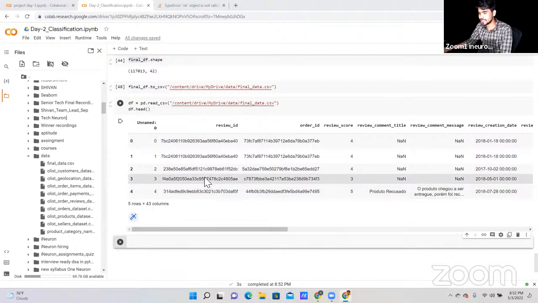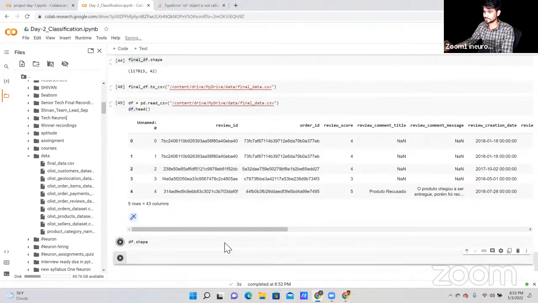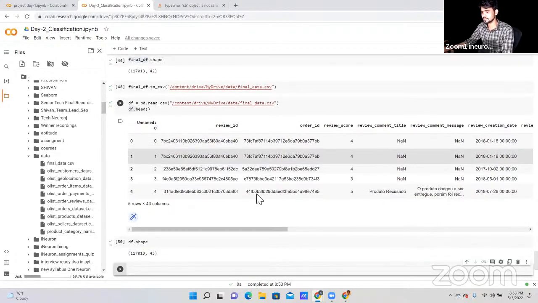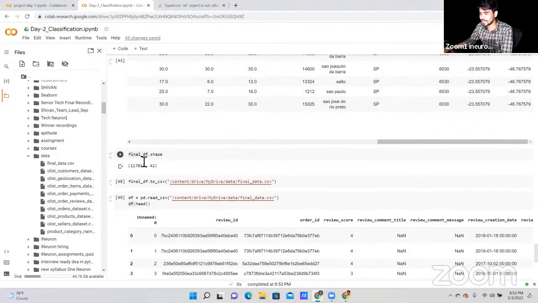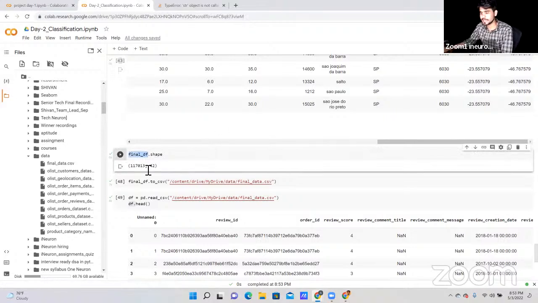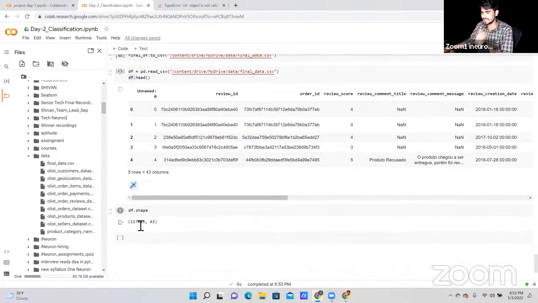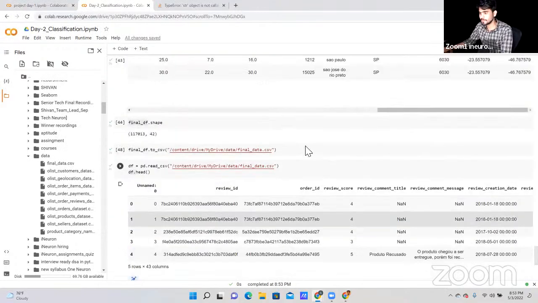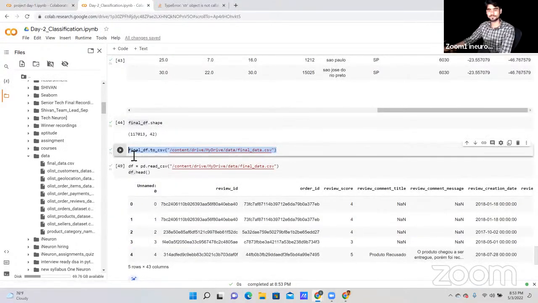Okay, now here you can see our data is successfully loading. This is the final data that we have. So let me check the shape of the data, df dot shape. Now, as you can see, in the final data after merging all the data, we are getting 1,17,013 rows and 42 columns. Same data we are getting, because here we are dumping our data.